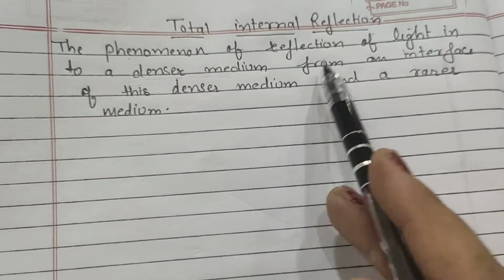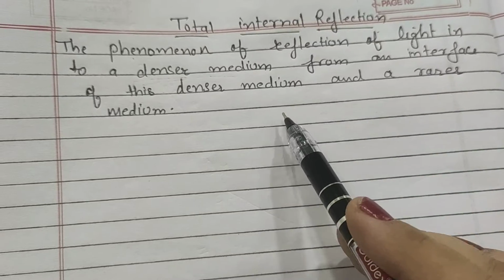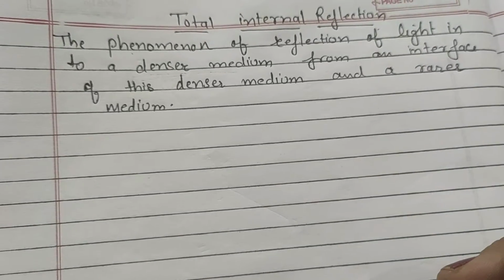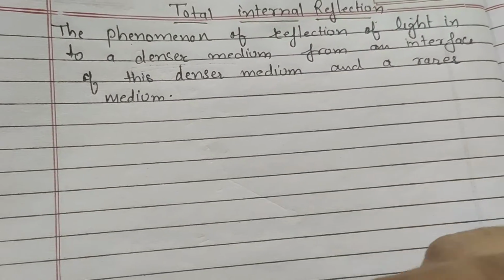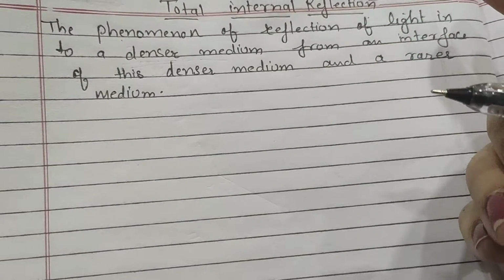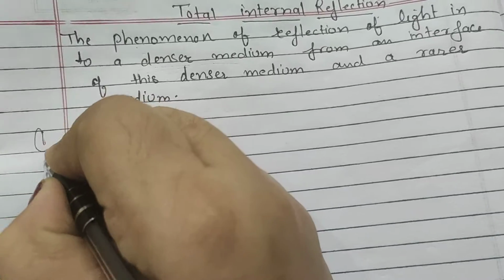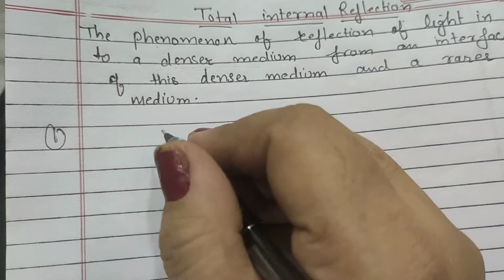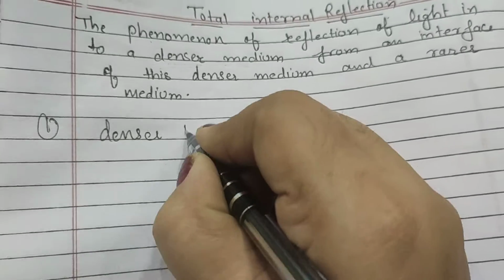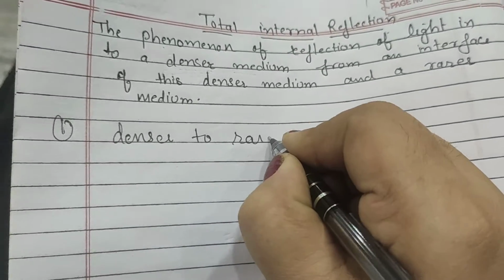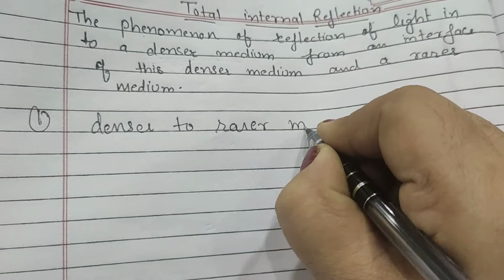Total internal reflection is the phenomenon in which the light bends in the same medium, and the essential condition is that light should enter from the denser medium and should go to the rarer medium. Okay, so what is the essential condition? The essential condition is that light should travel from denser to rarer medium.